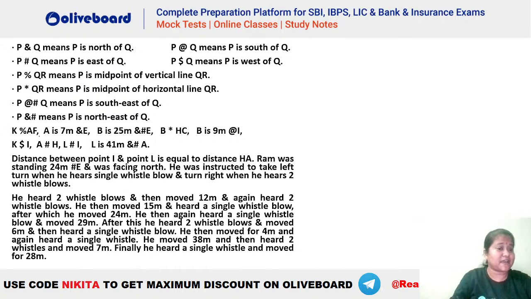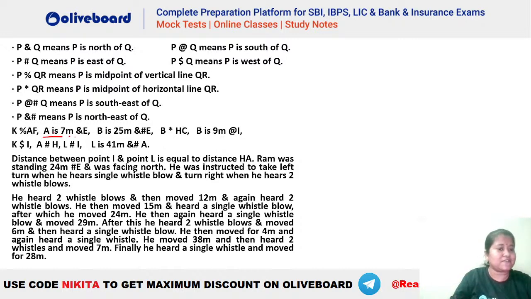But first let's find the initial positions of these people. ठीक है, initial position पहले बना लेते हैं for these 7-8 people, whatever we have. ठीक है, so we have K is percentage AF. So percentage AF means you can see percentage का क्या मतलब है, vertical line का midway. That is K has to be exactly between A and F. So we will draw that later.